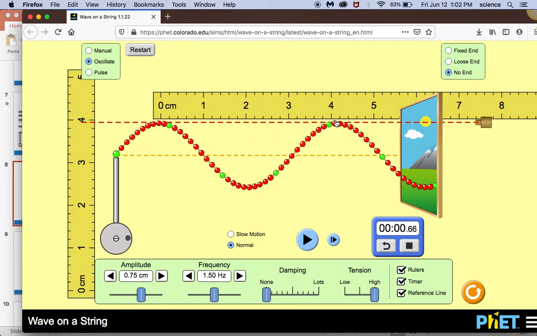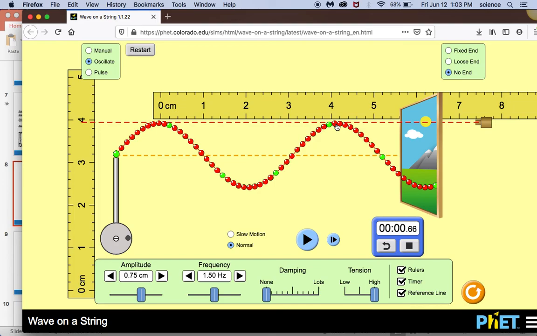So in one period, I've measured my period, which is the time to basically go through one cycle, all the way up and all the way back down. My period was 0.66 seconds, and the distance that the wave traveled was from this location, the 0 point, all the way over to here, which is 4.1 centimeters. Well, you may remember that the distance between the two crests, and we can see that right here, is 4.1 centimeters.